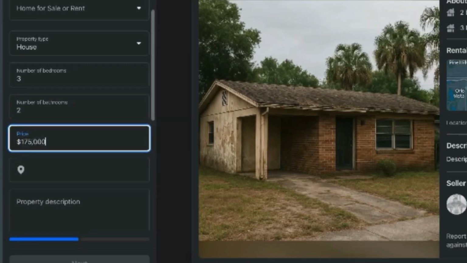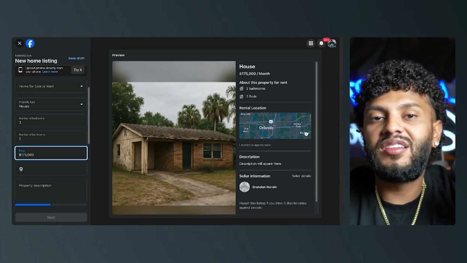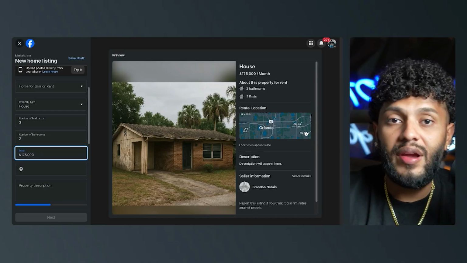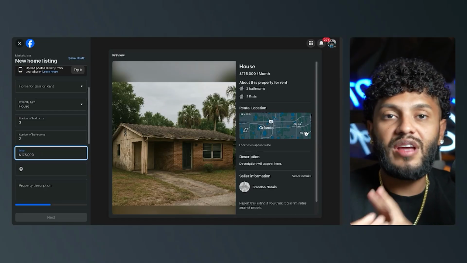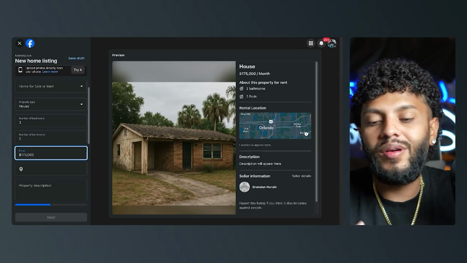And the reason why you don't want to do like 174,999 or 172.5 or whatever, you want this to look as if you're a homeowner that's in distress. Maybe you're going through pre-foreclosure, maybe you just got through probate, whatever it is. You do not want to sound salesy. You don't want to sound like you're an agent. You don't want to sound like any of that, right?